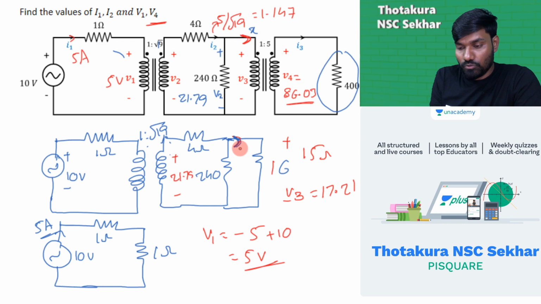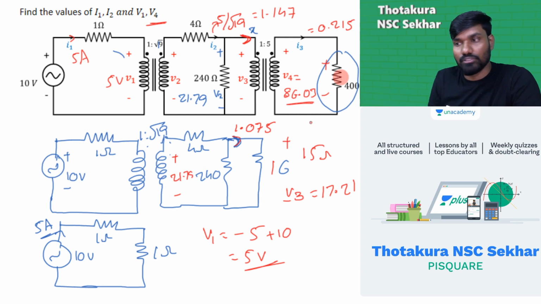Okay. 240. I'm not explaining all those because you know current division rule, right? You will get this current as 1.075. This current is 1.075. Now I can find out this current. Voltage has increased by 5 times, so current will decrease by 5 times. So by 5 you divide it, you will get this current as 0.215 ampere. So voltage across this is 0.215 into 400. You should get 86. Yes, we got the same.